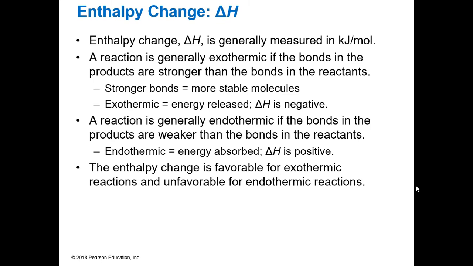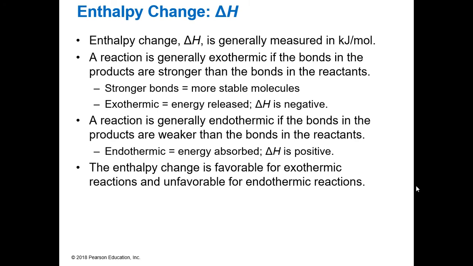So our enthalpy, remember, we measured that in kilojoules per mole. What we said was a reaction is exothermic if the bonds of the products are stronger than the bonds of the reactants. So that means that we wanted the bonds of our reactants to break, and we made new bonds of our products.